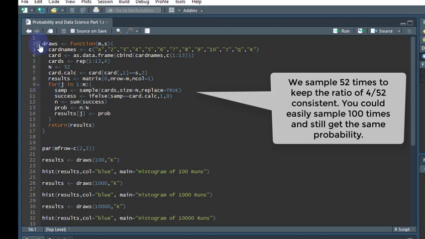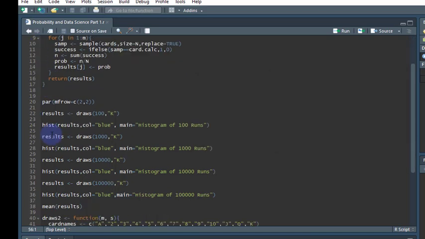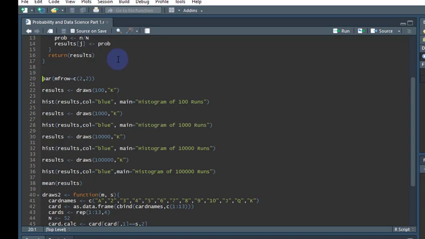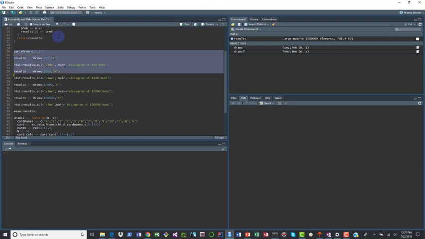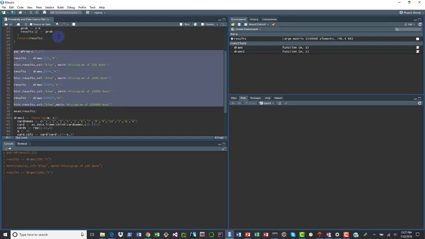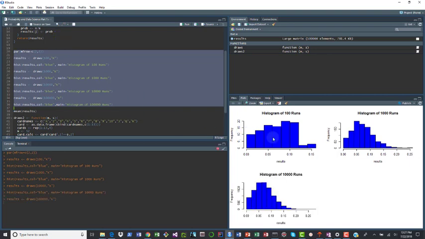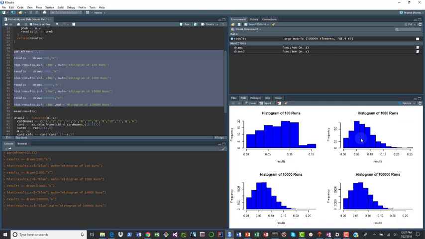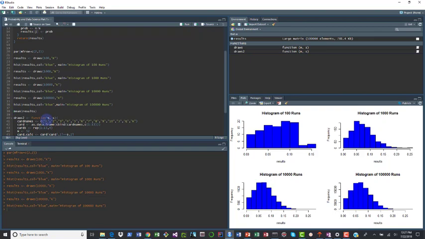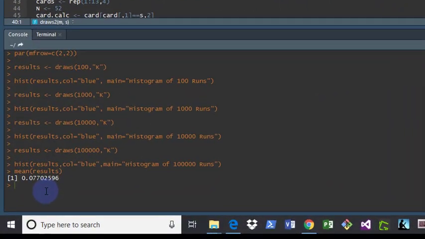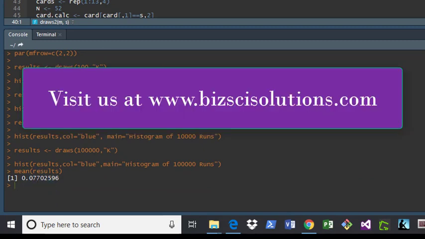So we can run this experiment a large amount of times to show that on average we'll get a probability that's close to our theoretical. So we can show the graphs from the result of that experiment. And what you'll see in the graphs is the probability tends to converge on average to the middle at 0.076. To prove this is the case, we can calculate the average on the last run of 100,000 runs and show that our probability is 0.077, which is close to our theoretical probability of 0.076.